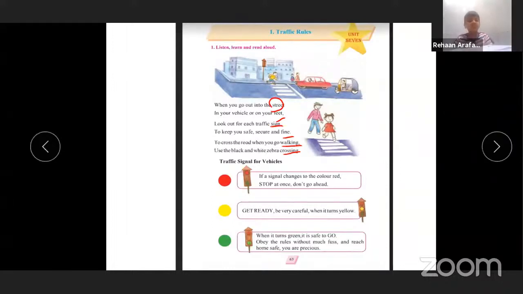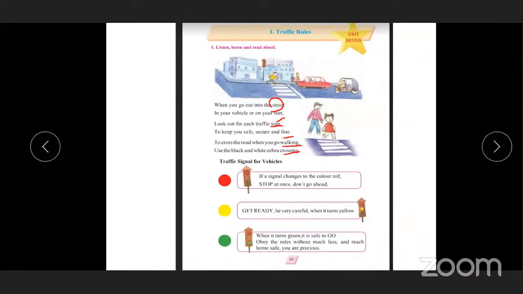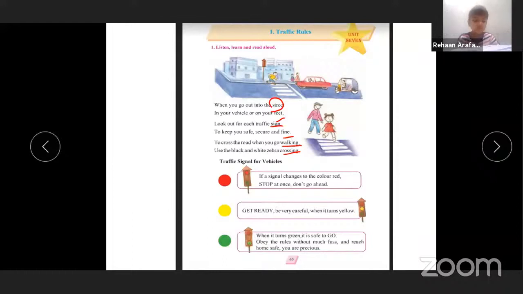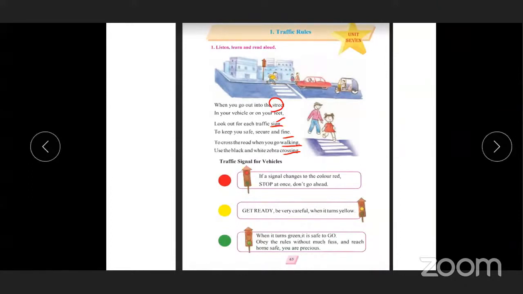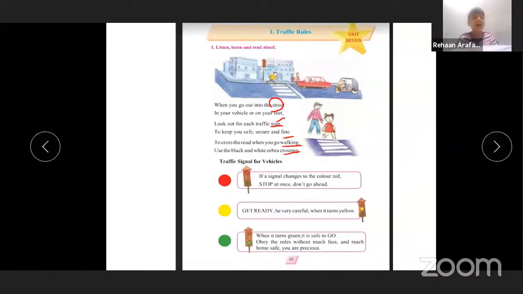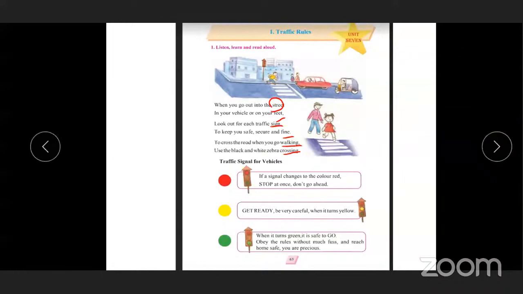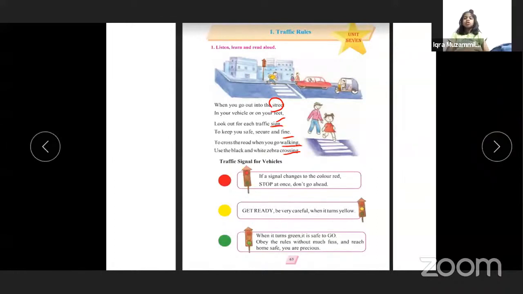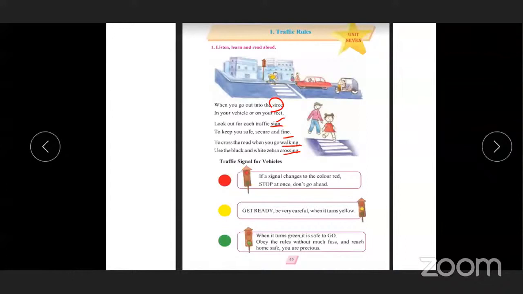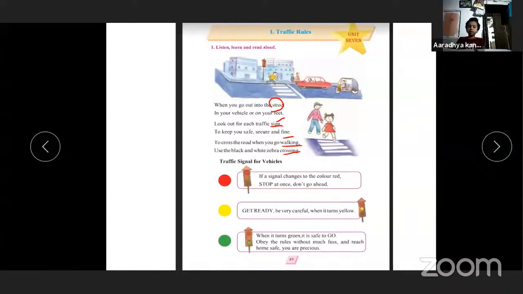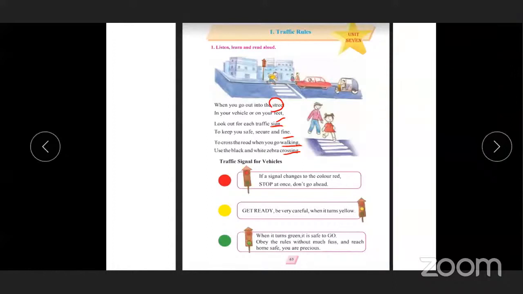You are precious. Now tell me, which are the rhyming words? Feet, feet, very good. Next one is sign, sign, very good. Next one is walking, crossing. All are the rhyming words.